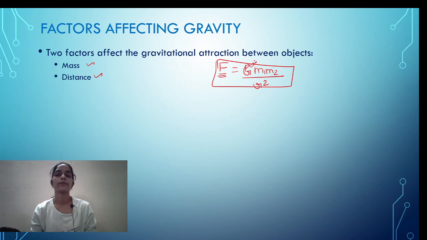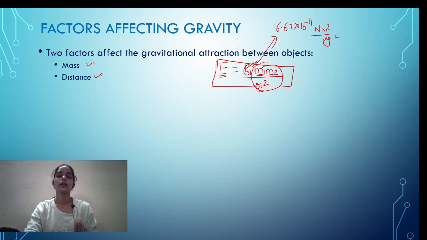This is the universal gravitation constant we just studied. It is 6.67 into 10 raised to power minus 11 Newton meter square per kilogram square. This is a constant. What are the left things? These are the masses and the distance. So this is the first object mass, this is the second object mass, and this is the distance between them. So obviously there are two factors on which the gravitational attraction depends: mass and distance.